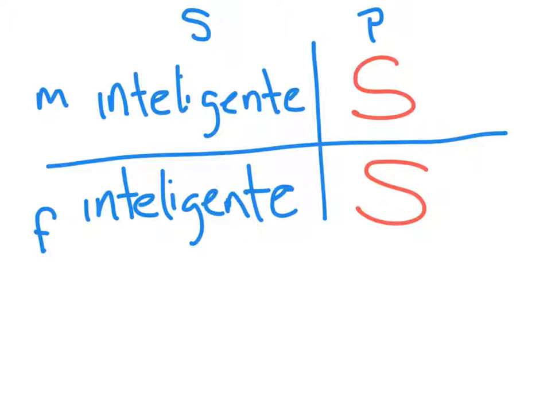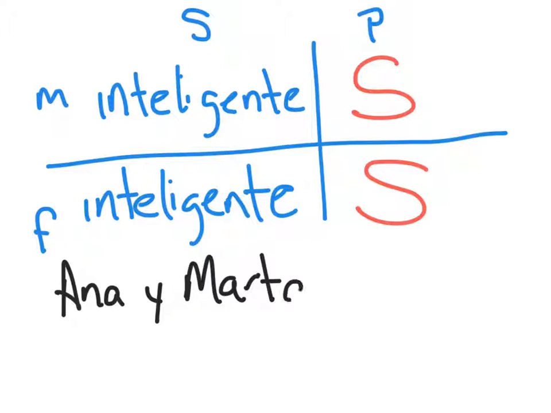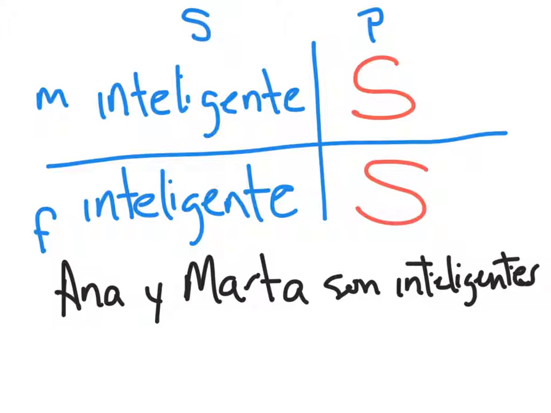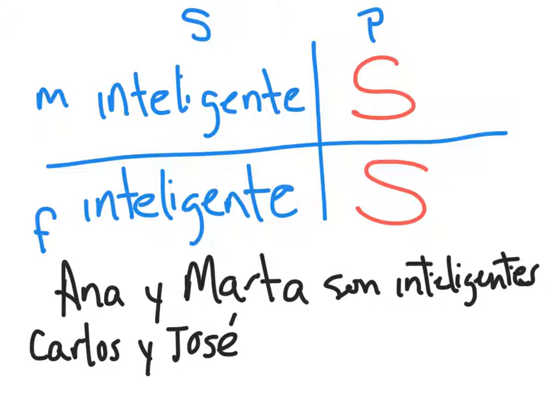So for example, if you got Ana y Marta, and that's two females, son inteligentes. Inteligentes. The same you can say is Carlos y José son inteligentes.